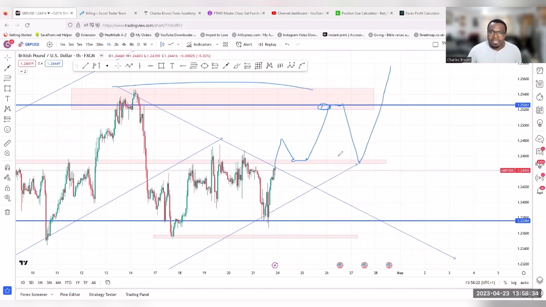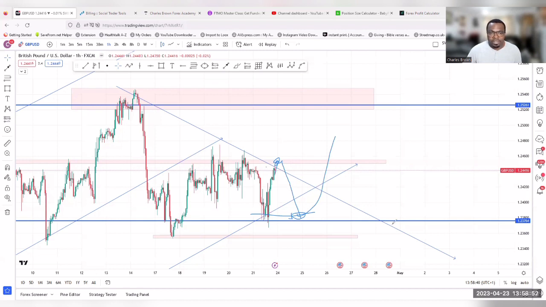If price bounces off this zone again, then we're looking at price going all the way up. But if price fails to break this high again and then drops to this low, look for a possible way to buy this market up. That means you are not trading in between this consolidation zone until there is a reasonable breakout, because this is the problem this market has been facing for a couple of days now.